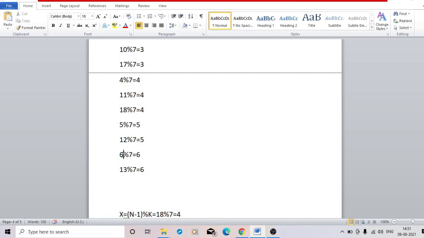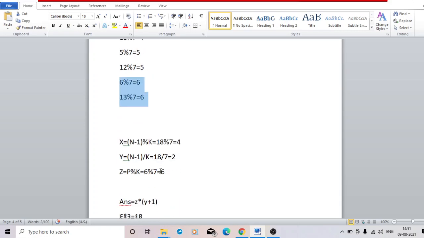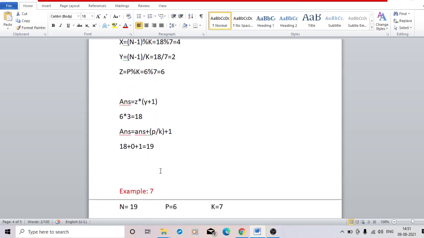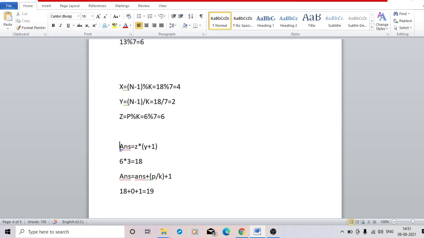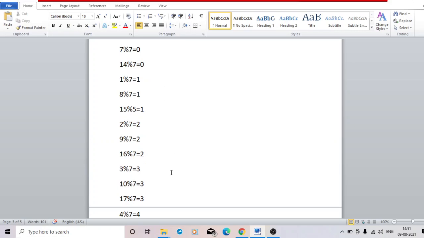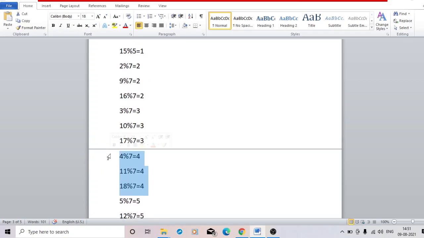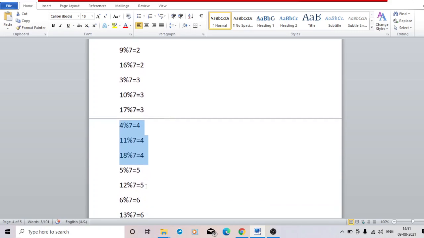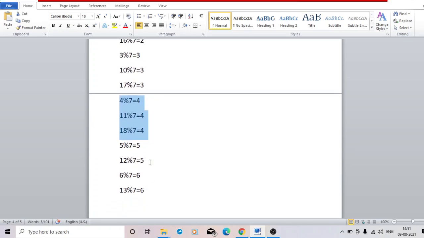Same for 6, because 20 mod 7 will be 6, but 20 is not in the range. So in that case, I need to modify these two lines in some other way. If x is greater than or equal to z, x is 4, so for only 0 to 4, in all the cases it continues for 3 times. But after 4, when the mod value changes to 5 or 6 or more, it will be less; here it will be 2 times.